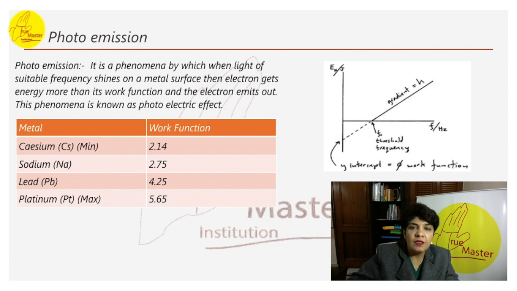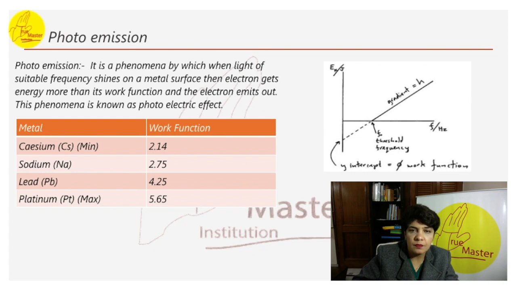This table depicts various materials and their work function, or we can say work function of some photosensitive metals. Here we can see cesium, 2.14, has the minimum work function and platinum has the maximum work function of 5.65.